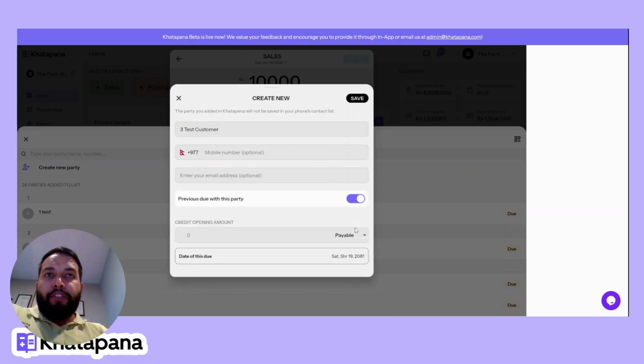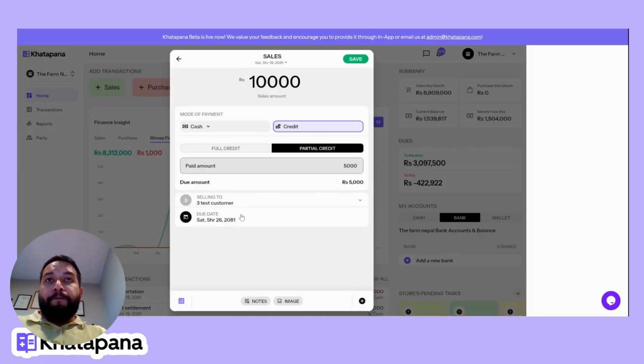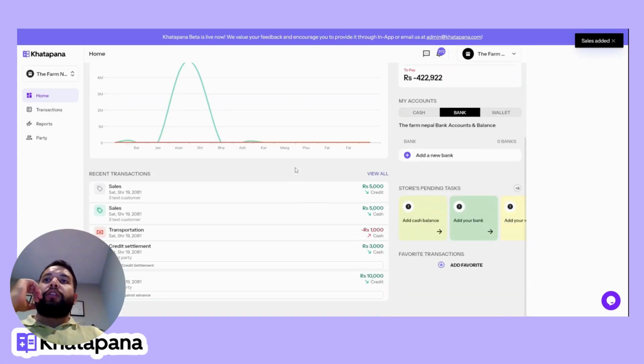If there is any previous due, let's say the customer had already paid 1,000 as advance, you record that and you enter save. So the party is already selected. And then you can also specify the due dates for follow-ups and stuff like that, and you can simply click save. And you can see all the listed transactions here.